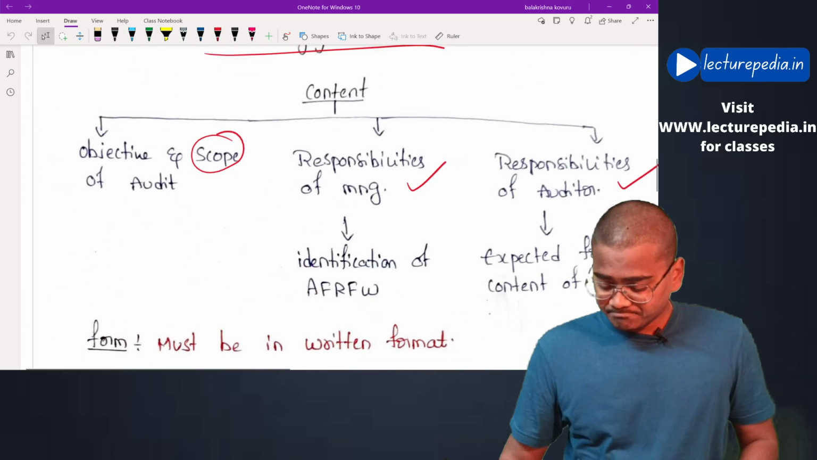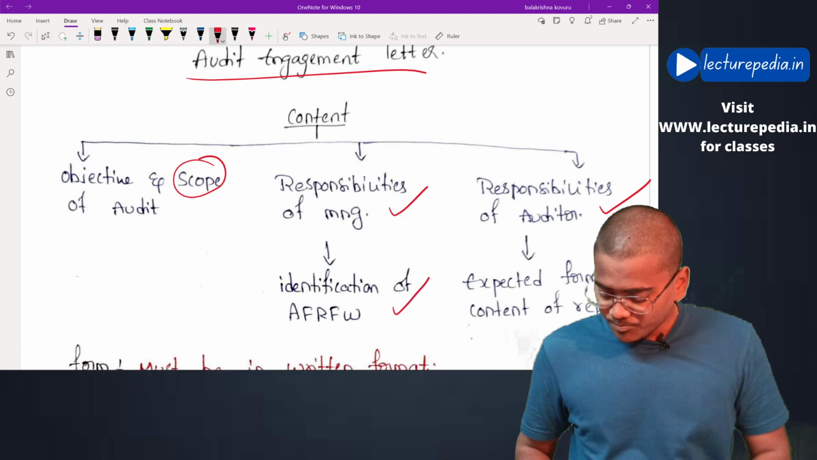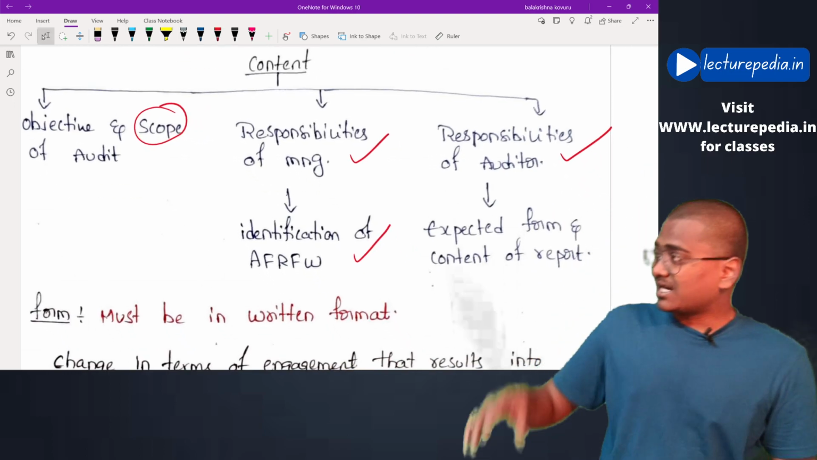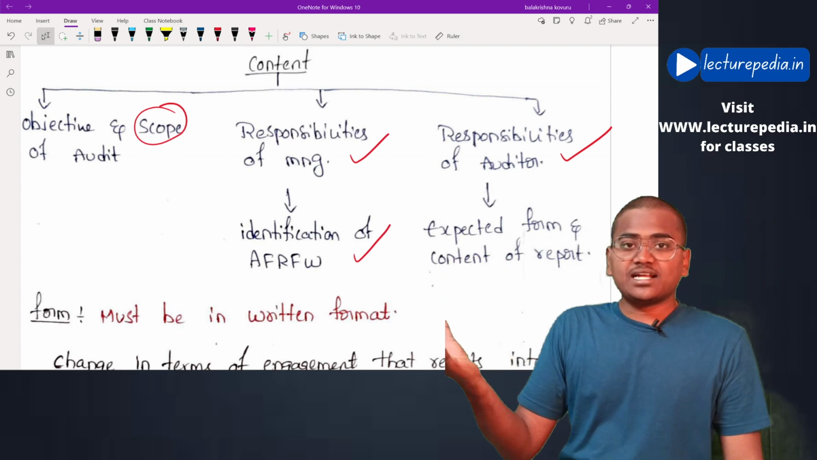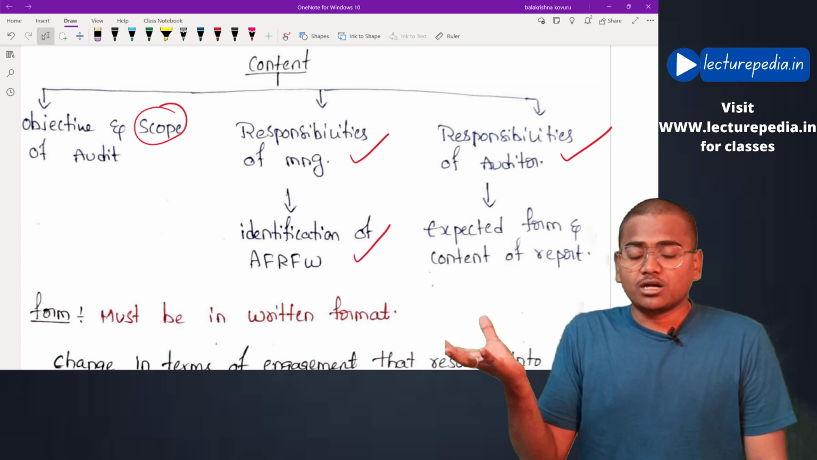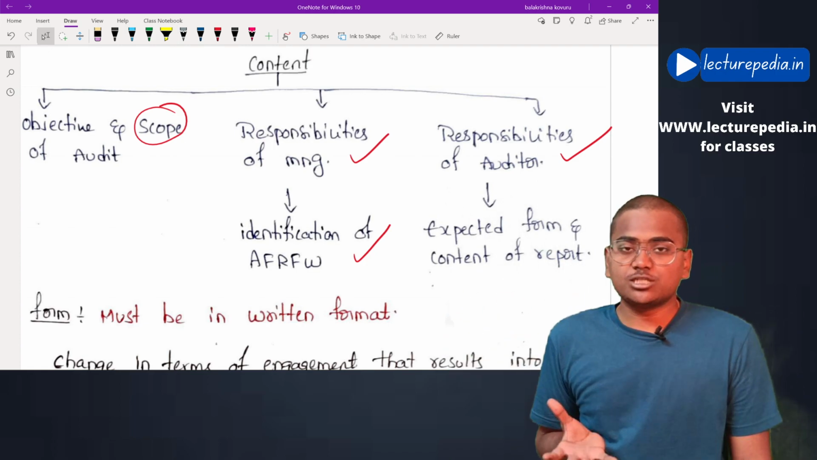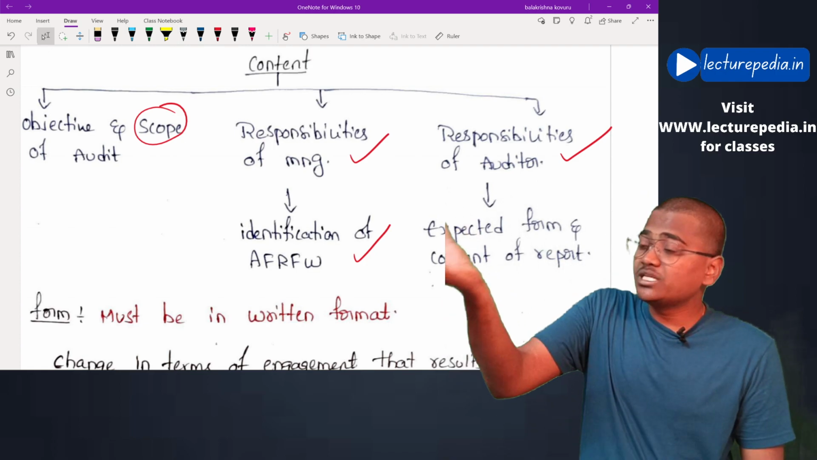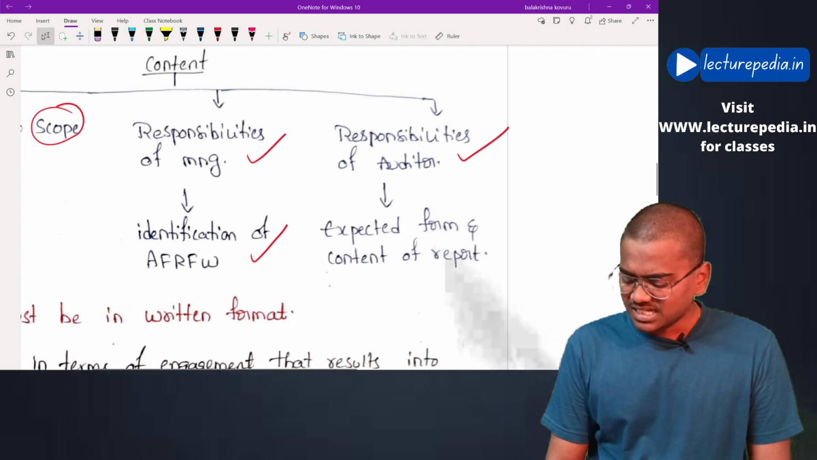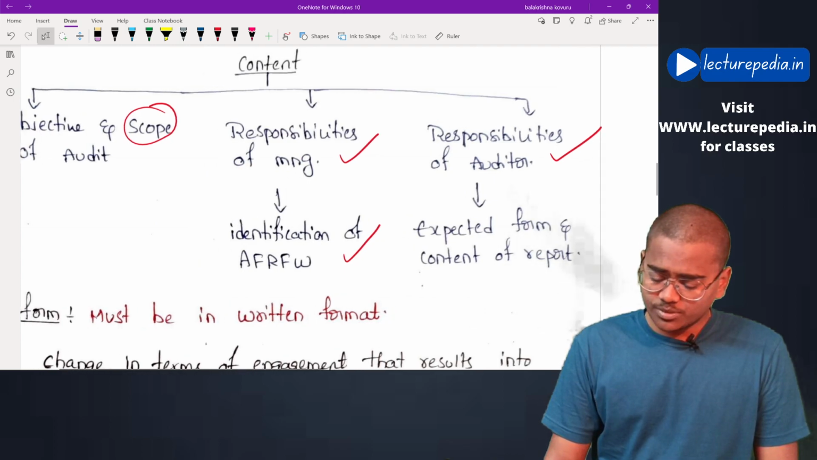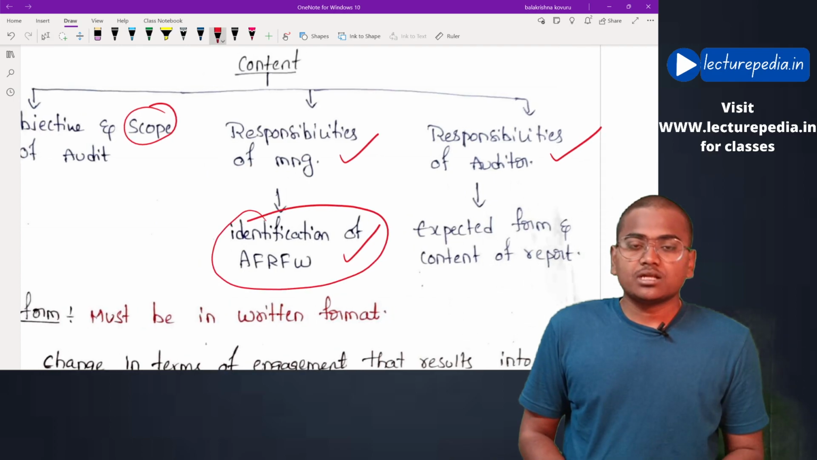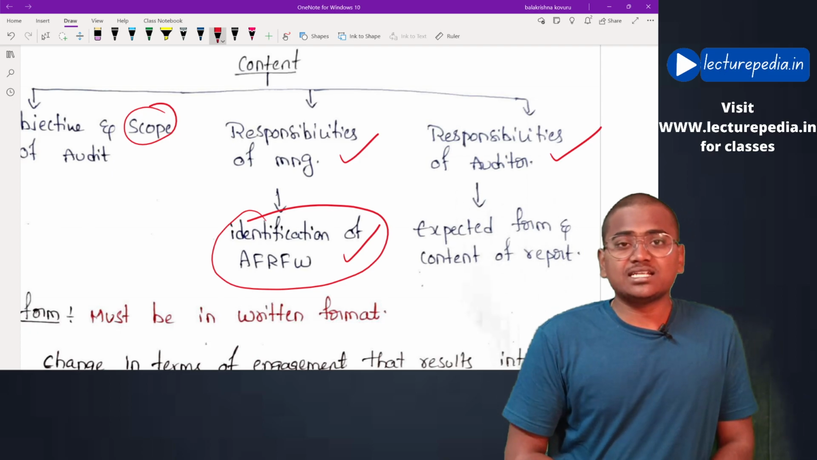And identification of the applicable financial reporting framework. That means the client has been following a particular financial reporting framework for the preparation of financial statements. Now, which financial reporting framework is being followed by the client? Even this has to be included in the audit engagement letter. Basically, it would be the duty of management to determine the financial reporting framework that is applicable to it.